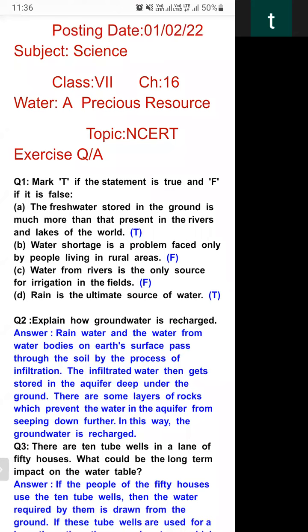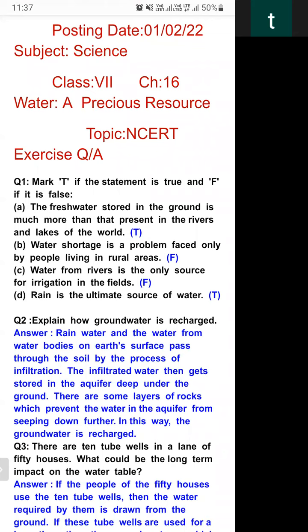The water shortage problem is the same for every person, whether they are living in a big city or a small city, in villages or in a rural area. Shortage of water is a big problem for everybody. It is not a problem only for the rural, but for the urban also. There are two types of area: urban area and rural area. Rural area means the area belonging to villages, and urban area means the area belonging to big cities and small cities.